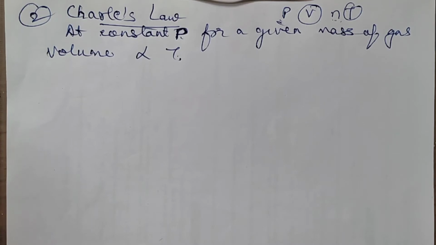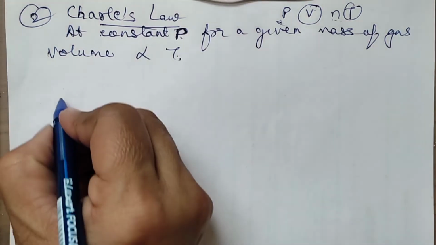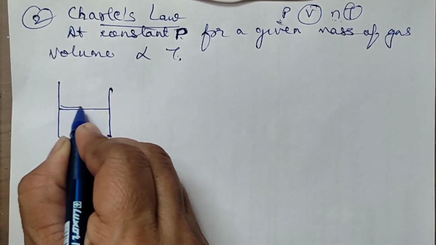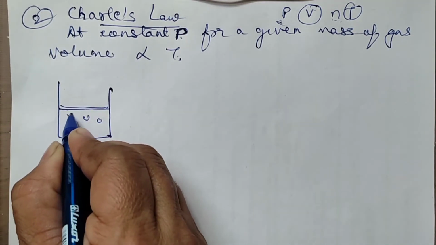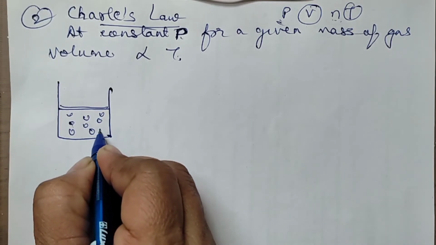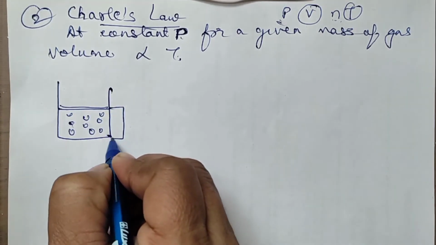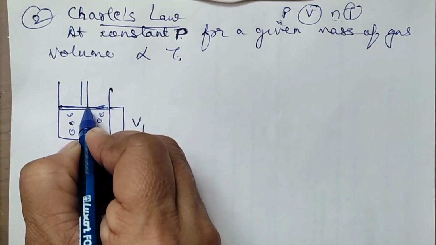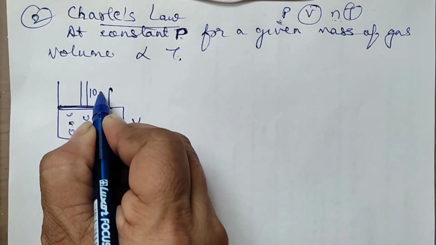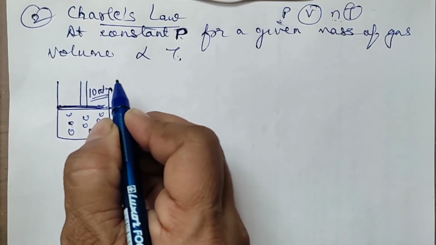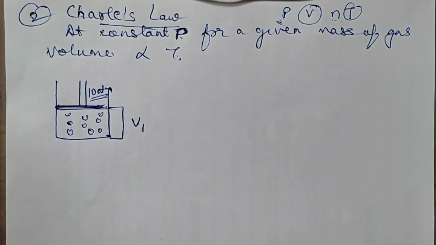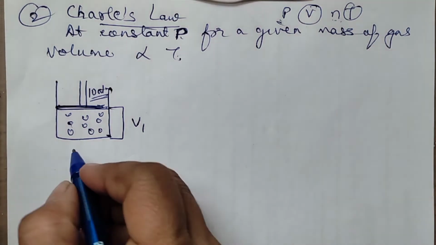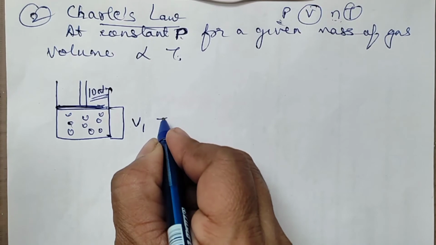Fine. Now let us understand this with an example. Suppose you have a container. In the container there is a gas. It is occupying some volume, say V1, and the pressure here is kept constant, suppose 10 atmosphere. It is not changing. We are not increasing or decreasing the pressure. And initially the temperature is T1.